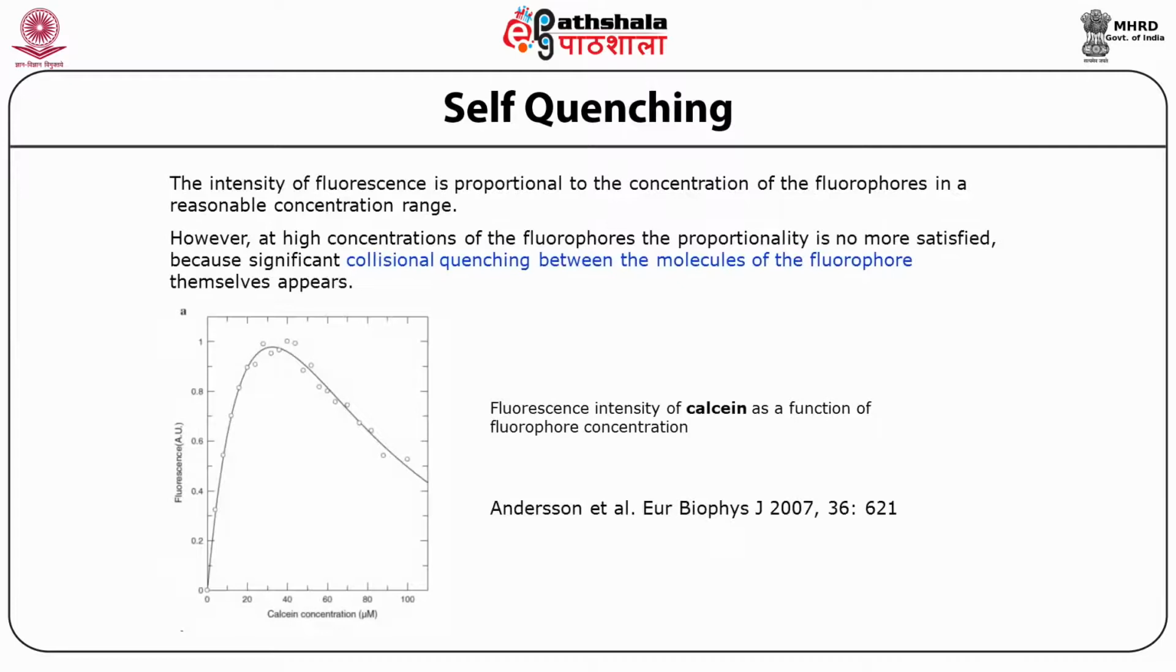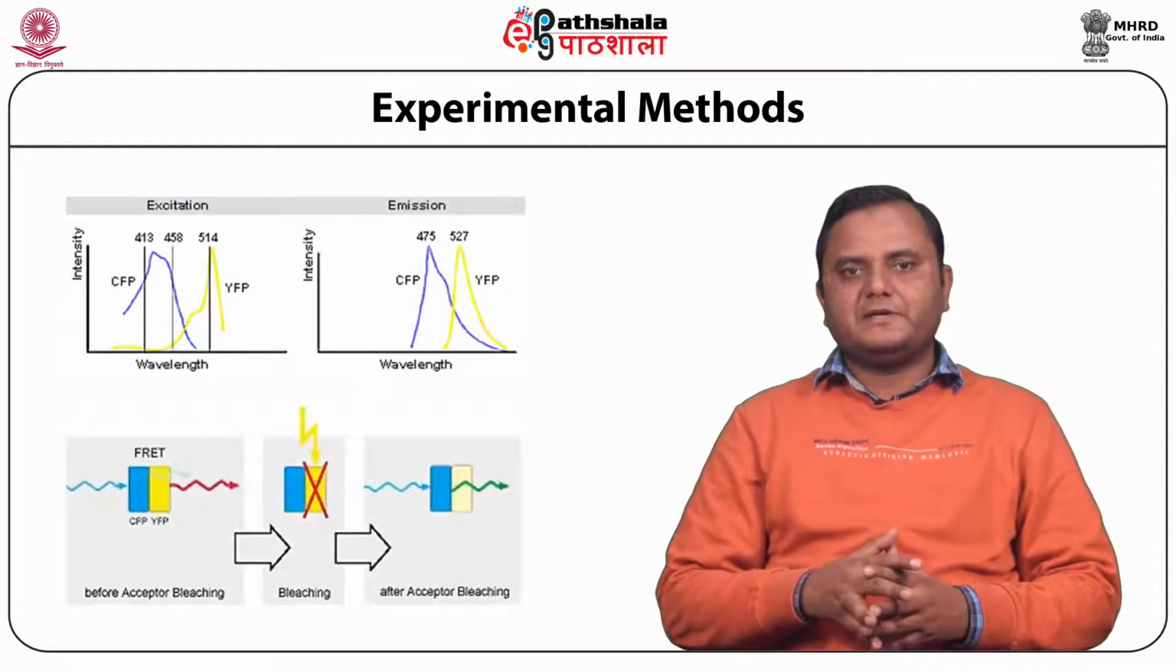We discussed self-quenching. The intensity of fluorescence is proportional to the concentration of fluorophore in a reasonable concentration range. However, at higher concentration, the proportionality is no longer satisfied because significant collisional quenching appears between the molecules of the fluorophore themselves. Now we discuss the experimental methods.